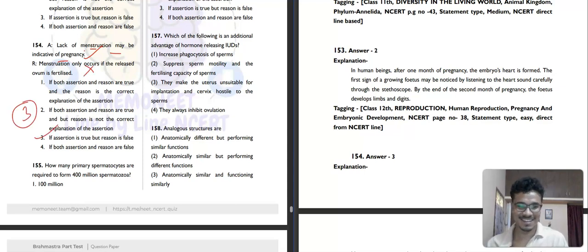So easy, assertion reason. You can solve all of this. You can get 350 in this paper. Easy, if you read seriously.